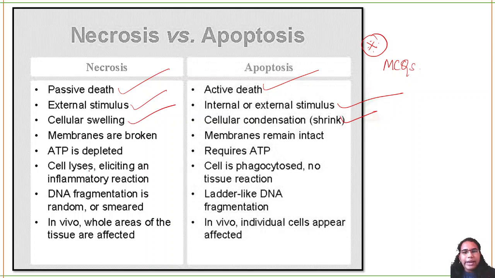Membranes will be broken and ATP will be depleted, whereas in apoptosis membranes remain intact, forming only small apoptotic bodies. ATP is required here. Cell lysis and inflammatory reaction occur in necrosis, while DNA fragmentation takes place in apoptosis. Here phagocytosis will happen by your lysosome. In necrosis the whole area will be affected; here only one particular cell will be affected.